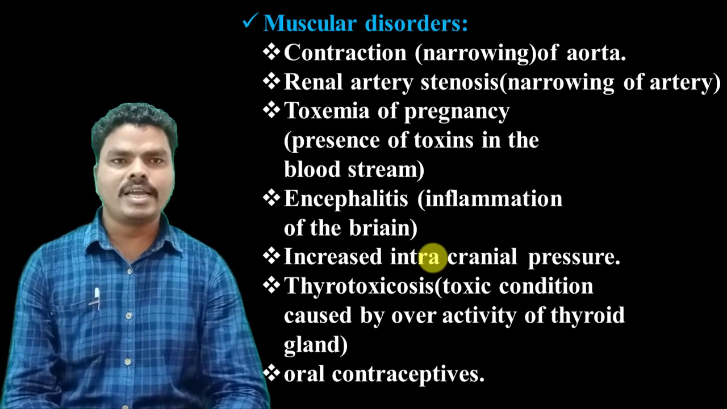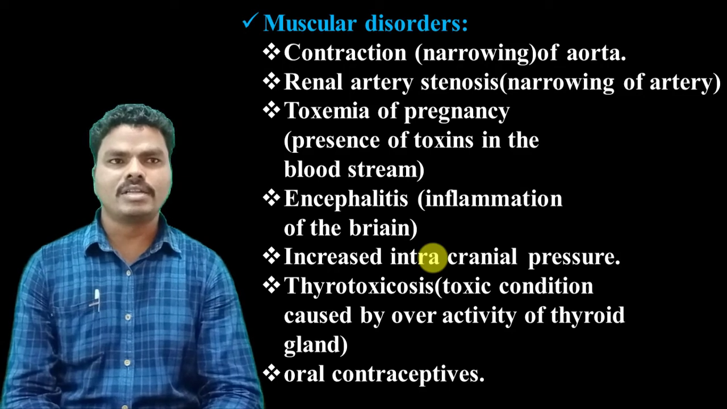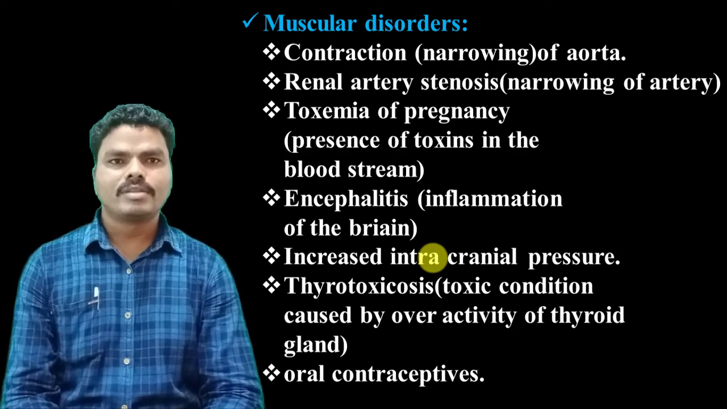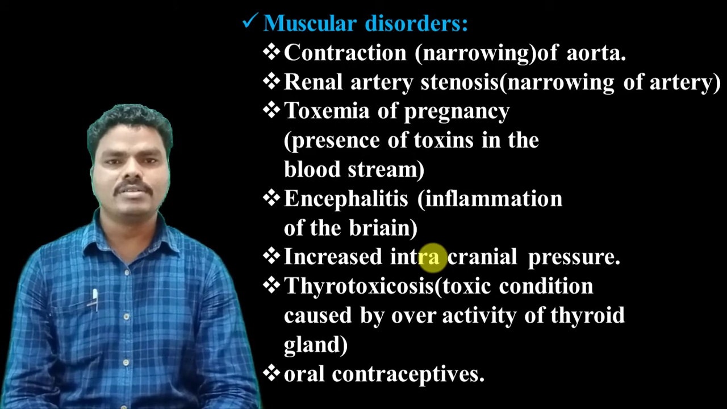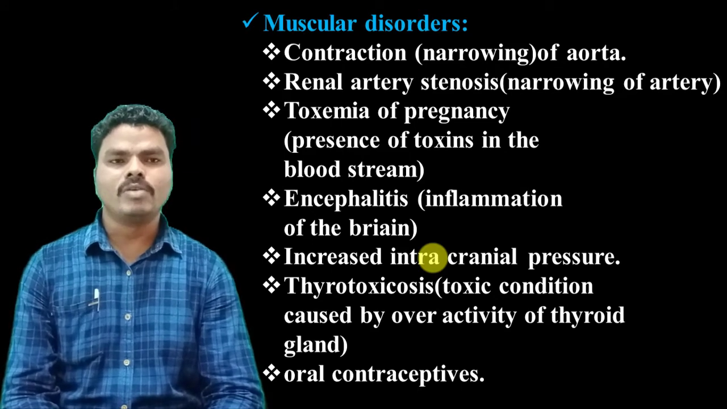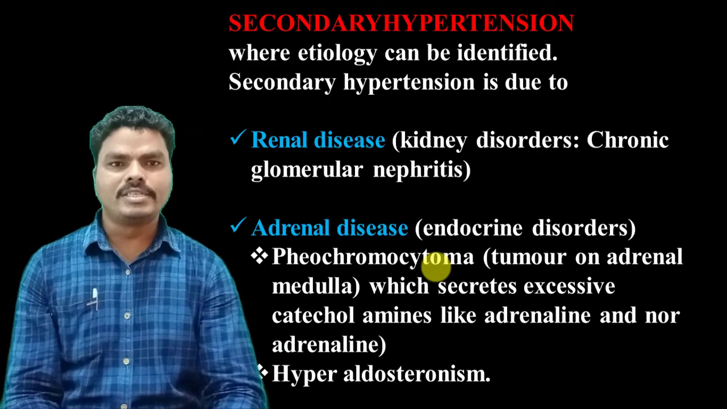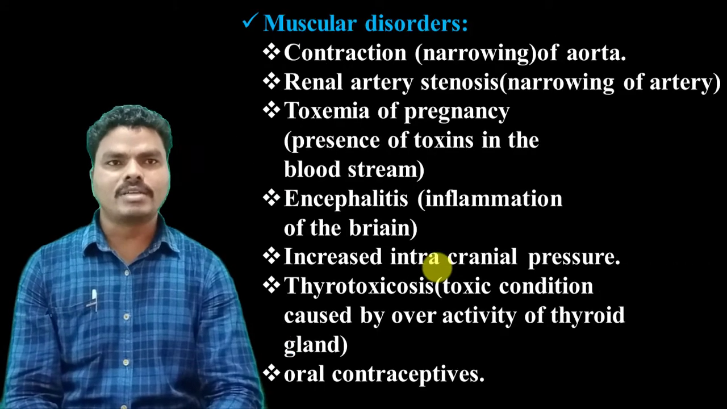And vascular disorders like coarctation of the aorta, and renal artery stenosis, that is nothing but narrowing of the artery. Toxemia of pregnancy, that is the presence of toxins in the bloodstream during pregnancy, and encephalitis, that is inflammation of the brain, and increased intracranial pressure. Thyrotoxicosis, that is a toxic condition caused by overactivity of the thyroid gland, and use of oral contraceptives. So the causes of secondary hypertension may include renal diseases, adrenal diseases, and vascular disorders.